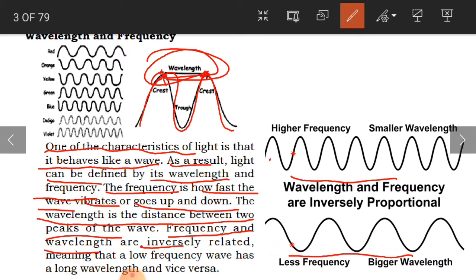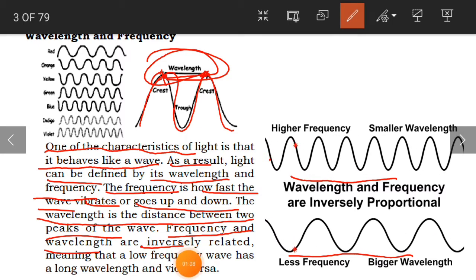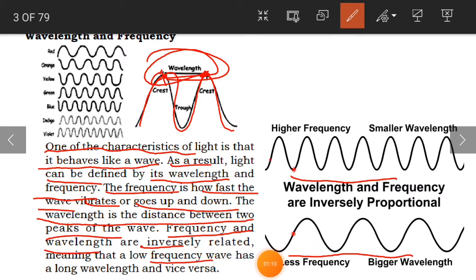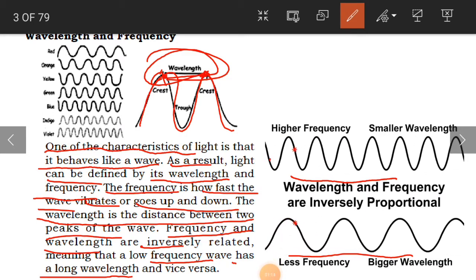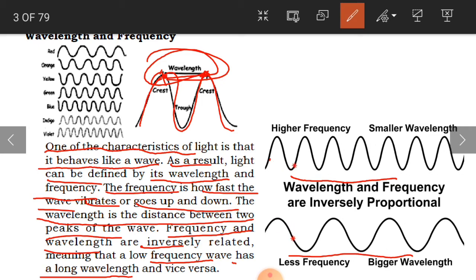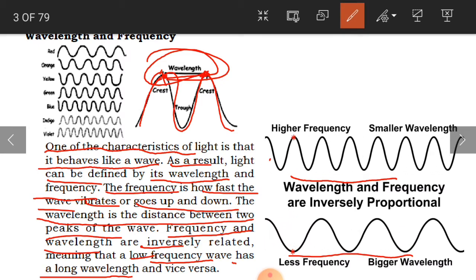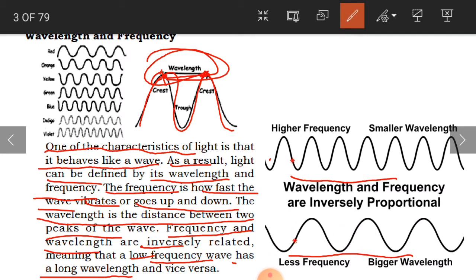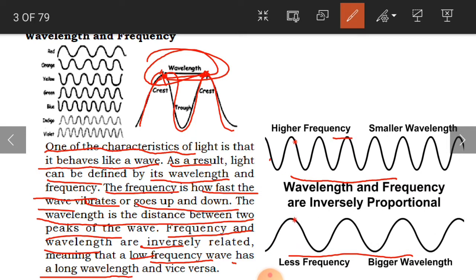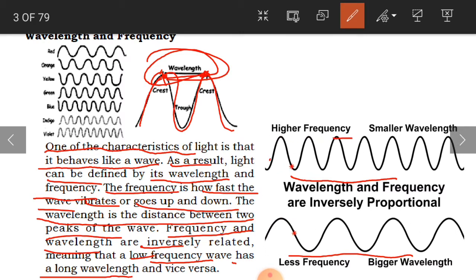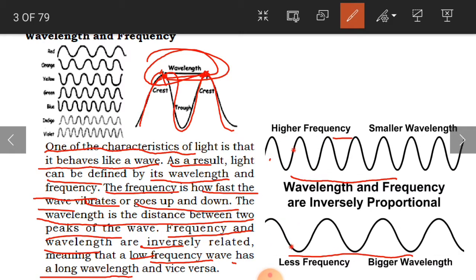A low frequency wave has a long wavelength, and a high frequency wave has a short wavelength. See here, the distance of the wavelength is less because the frequency is very fast.